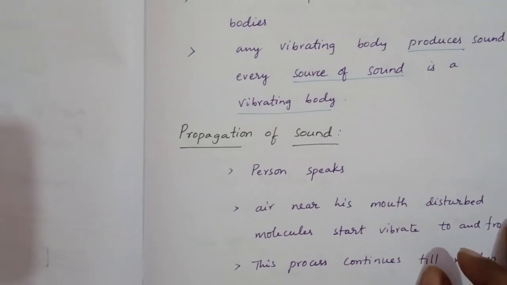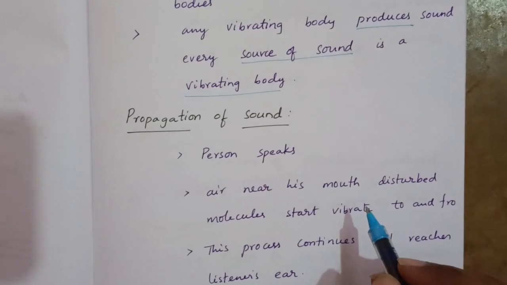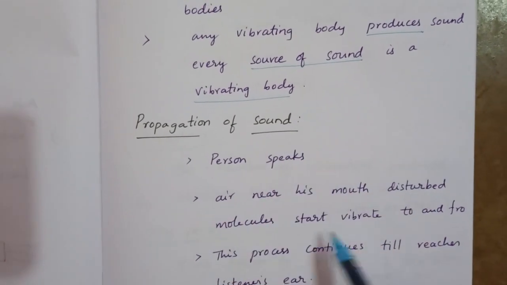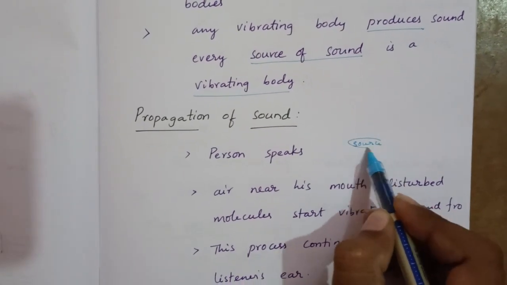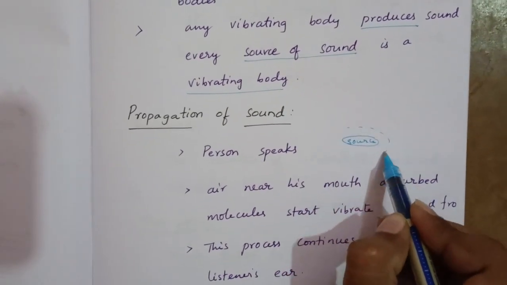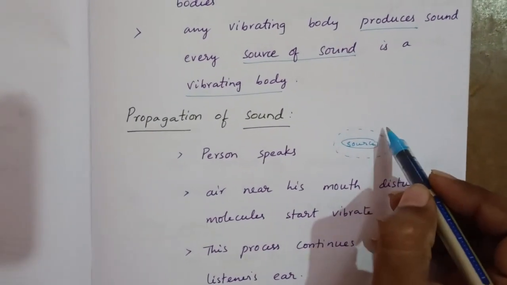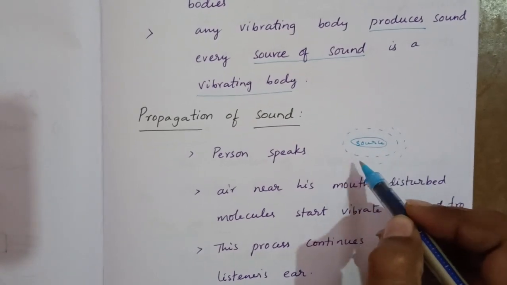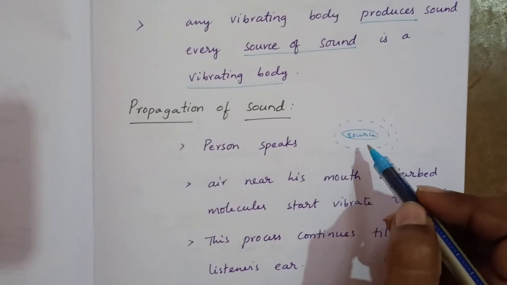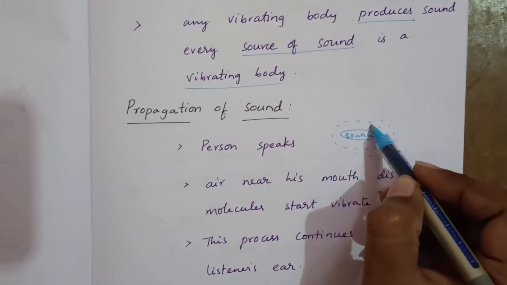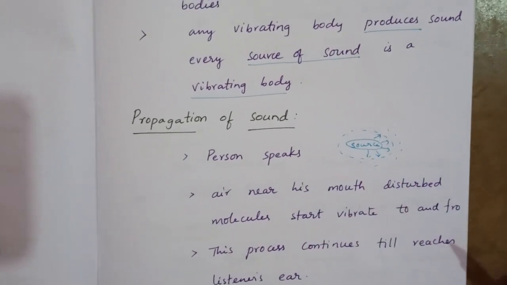Now, how does sound propagate? If any person speaks, for example, now I am talking, the air near the source, my mouth, gets disturbed. It means I am releasing sound energy. That energy which enters the air creates disturbance in the air.